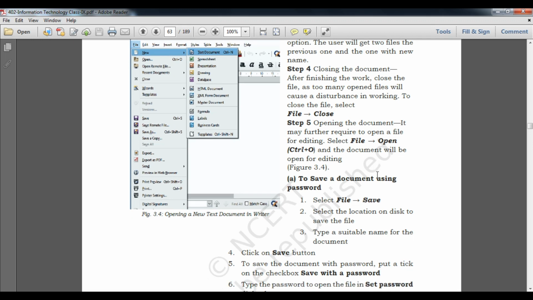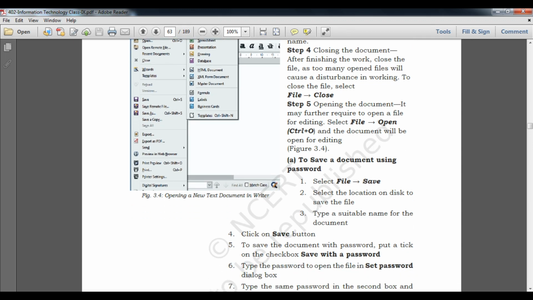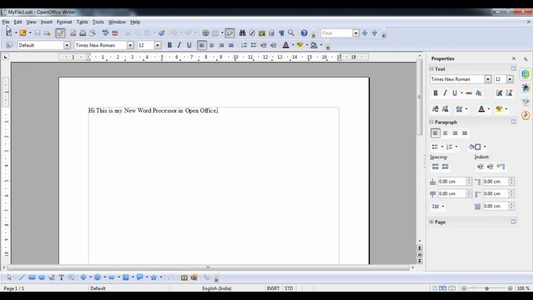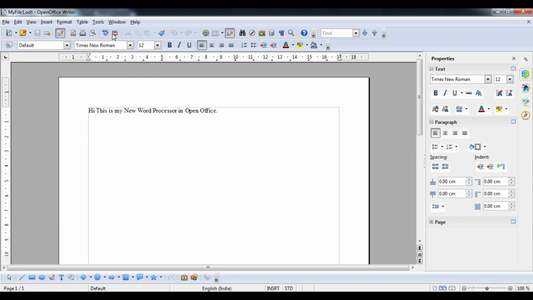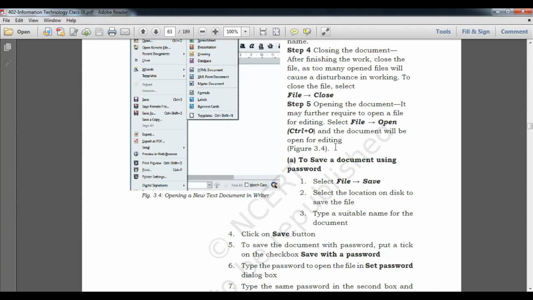Okay, and now if I am going to create a new file here, go to File and then New, you can see a number of options are there: spreadsheet, presentation, drawing, database also is there. But we are teaching according to the syllabus, text document only, that is Writer. Okay students, so we can open this also. If you want to close this, the earlier one will be saved, as you can see.